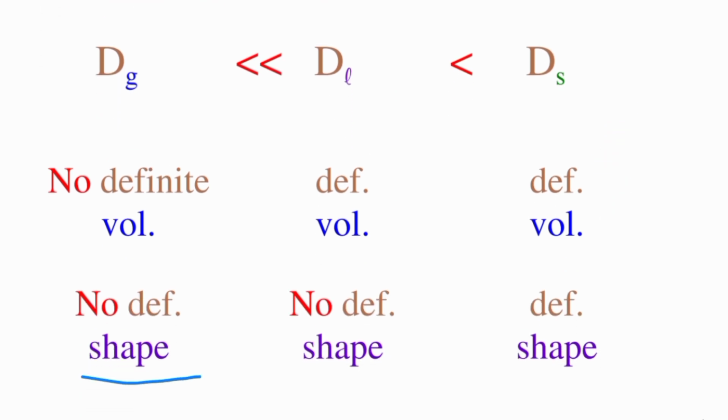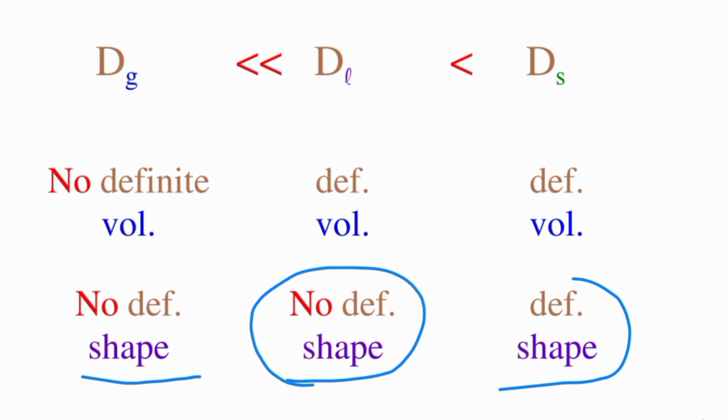Gases have no definite shape. Liquids have no definite shape either; a liquid takes the shape of its container. Solids have definite shape. Okay.